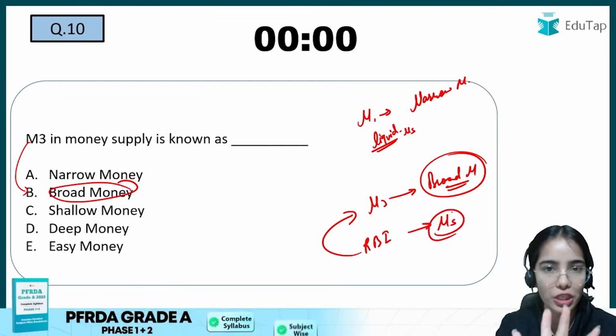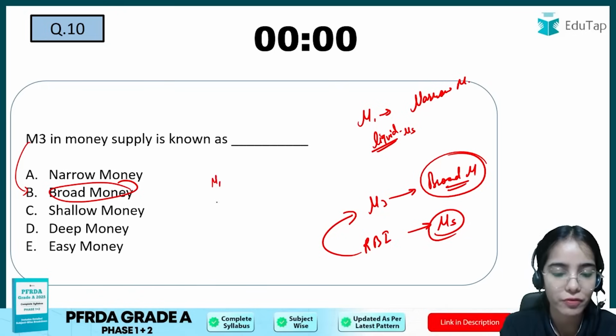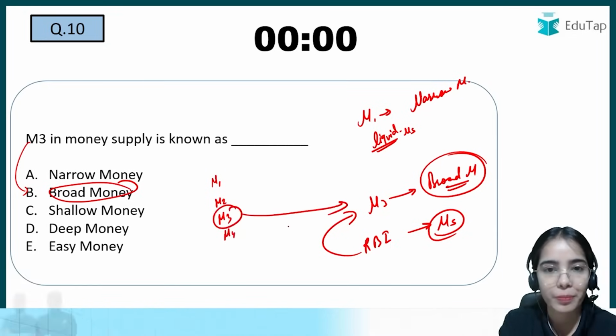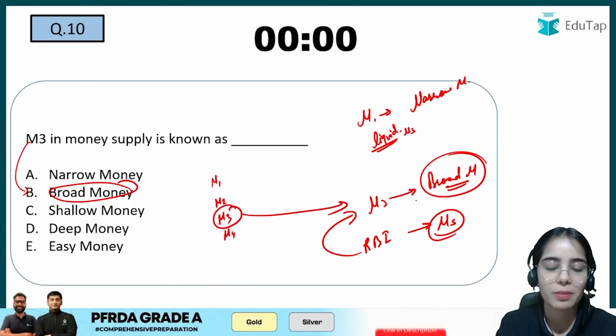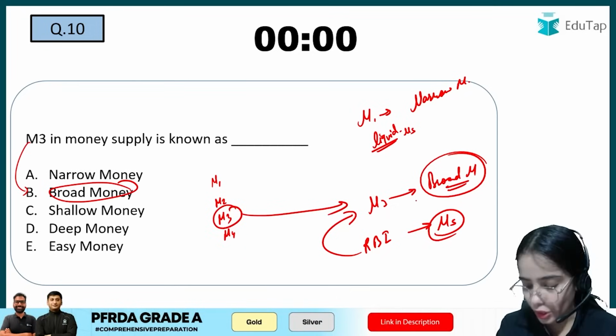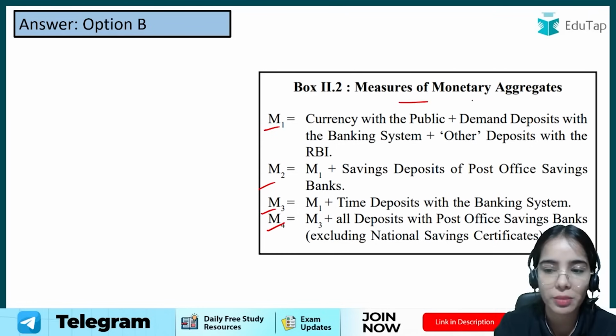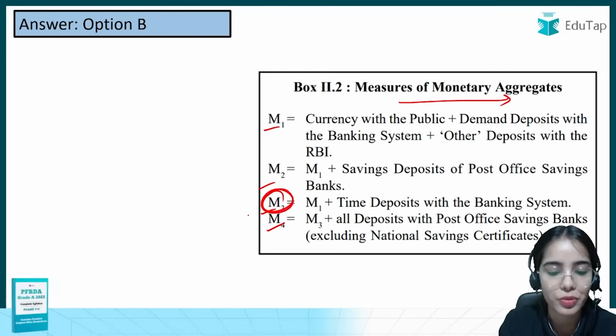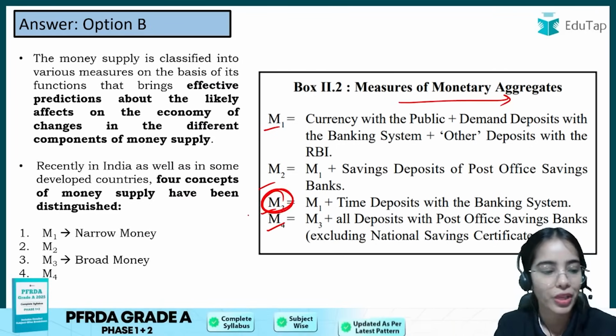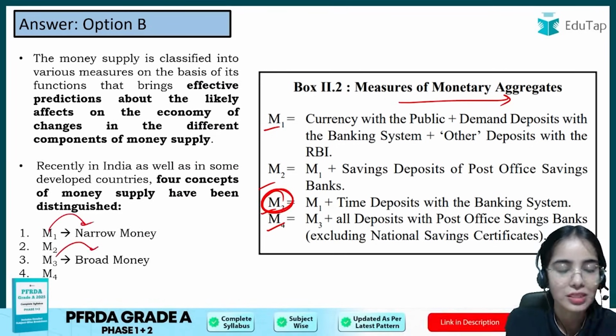There are 4 measures of calculating the money supply: M1, M2, M3, M4. RBI uses the M3 measure to calculate the money supply in the country. M1 is the narrow money and M3 is the broad money.